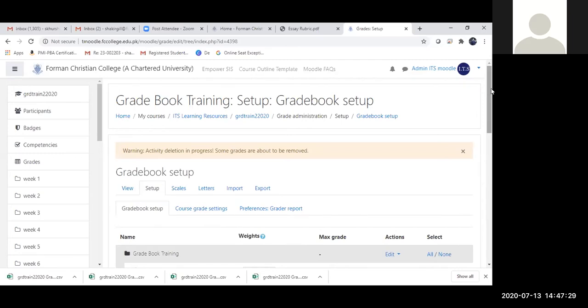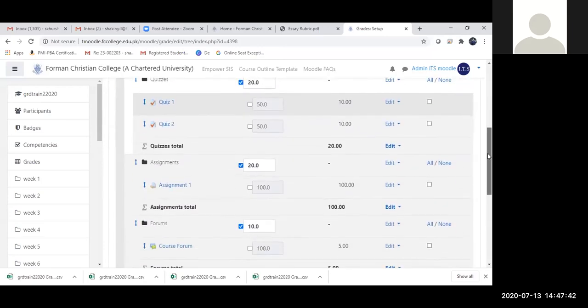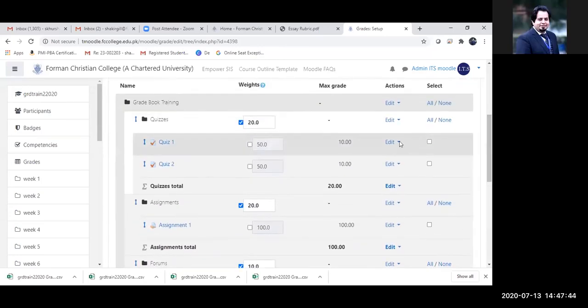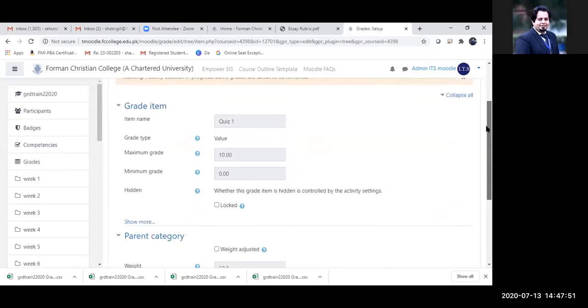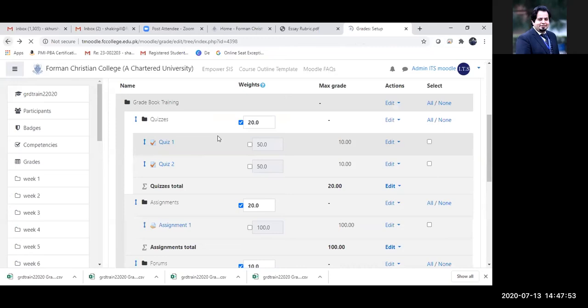Yes, there is another one, can we delete a grade? That's Elizabeth. A good question. Yes, you can delete it. So if I'm going to delete that one now, this is the grade item quiz one that I need to delete.